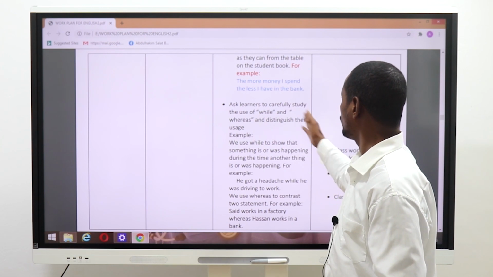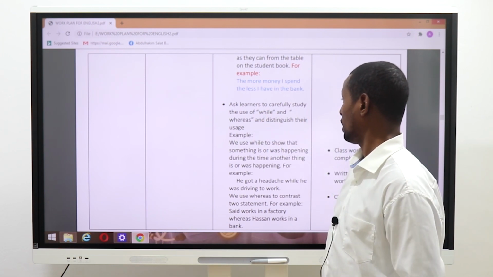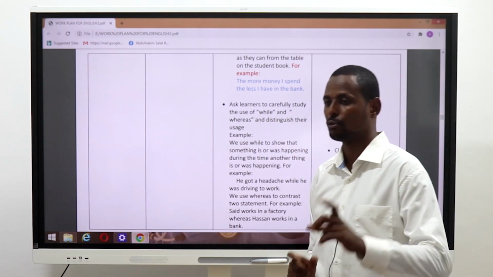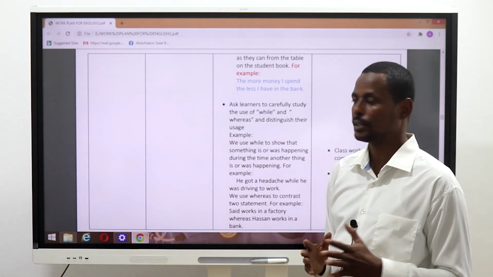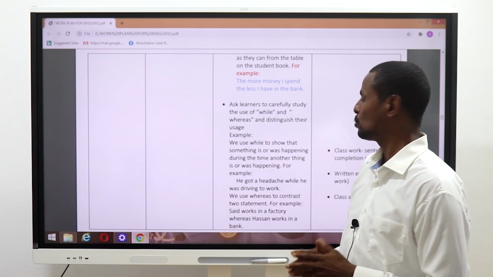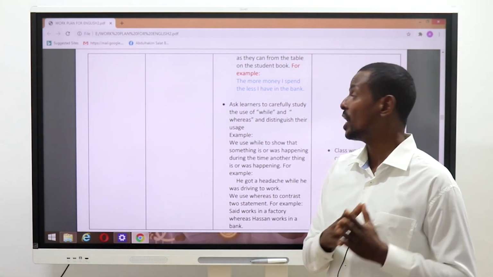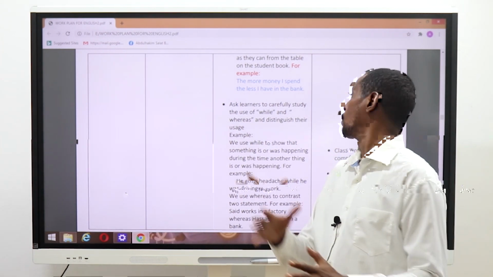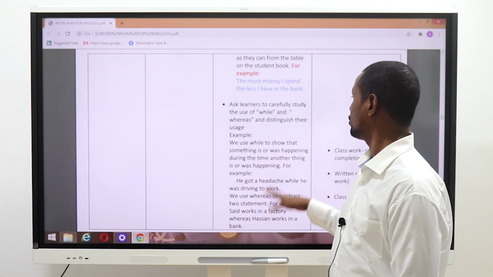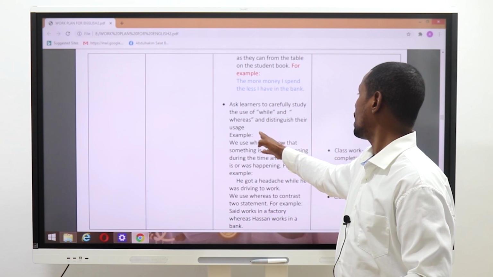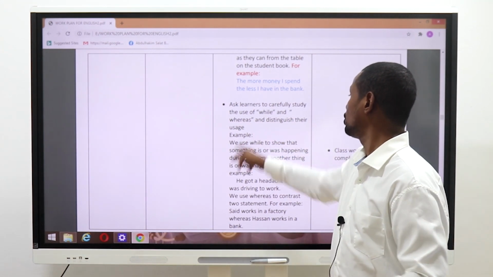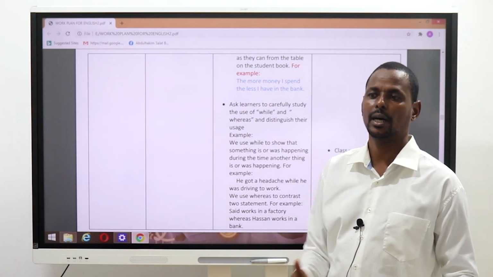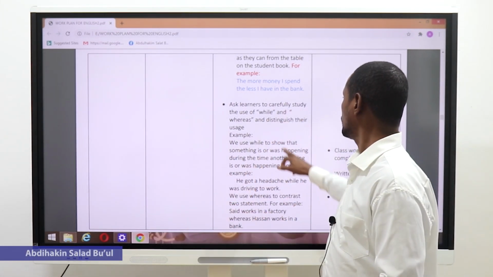Ask learners to carefully study the use of while and whereas, because these are sometimes confused. So ask them to carefully study when we use whereas and when we use while. They should distinguish the usage between whereas and while.